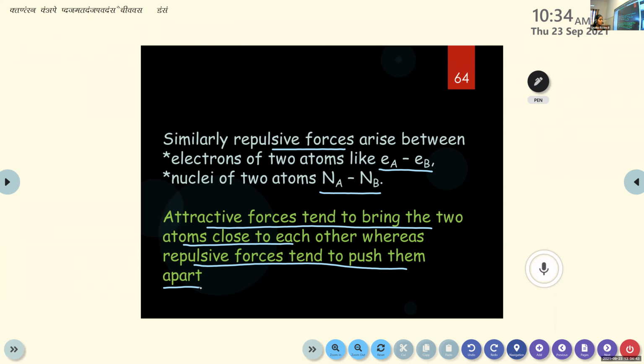Tom Sinton, can you please read the points? Repulsive forces arise between electrons of two atoms like Ea, Eb, nuclei of two atoms Na with Nb. Attractive forces tend to bring the two atoms close to each other, whereas the repulsive forces tend to push them apart. Okay.